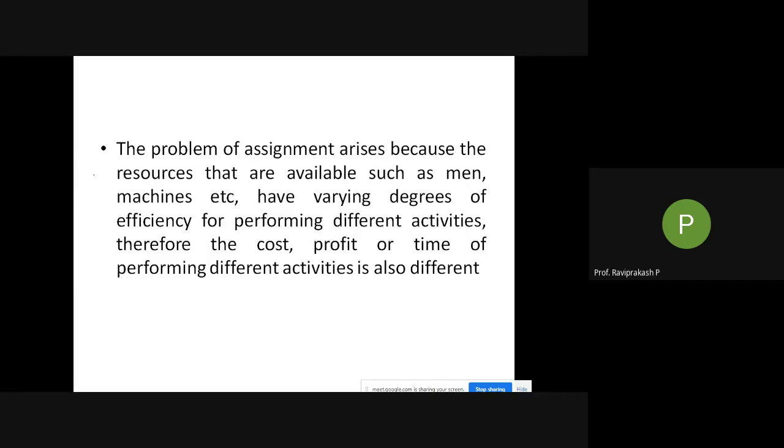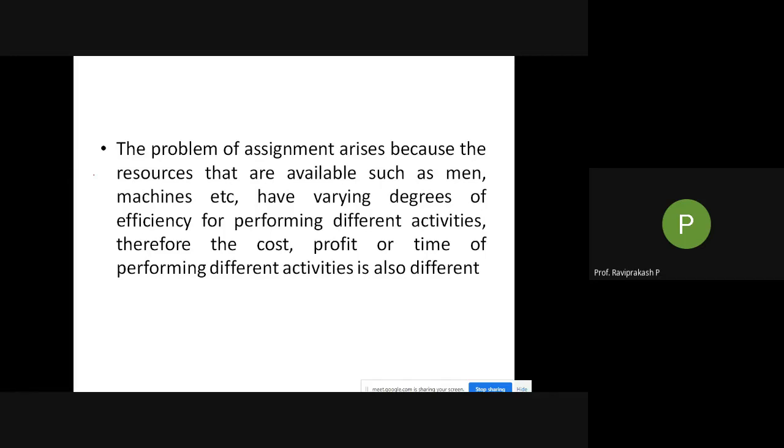I'll just give you an example of a particular person and a particular machine. One process may take more time, one may take less time, or the same process may take different times by different people. For example, you and your friend: you take half an hour to do a particular work on the same machine, and your friend takes around 45 minutes on the same machine. Everything is the same, but you take half an hour and your friend takes 45 minutes.